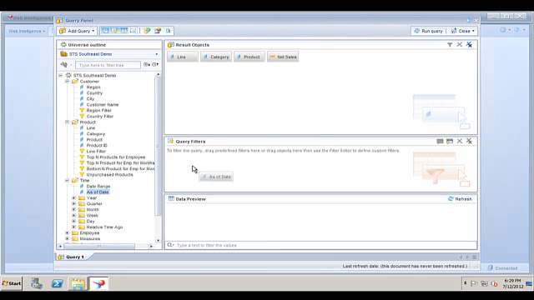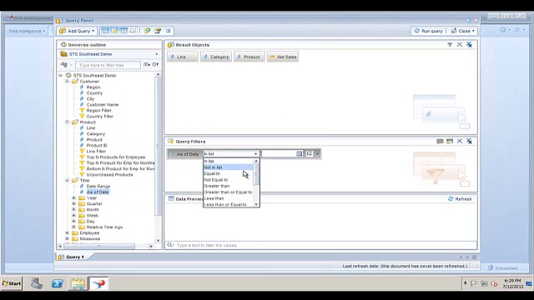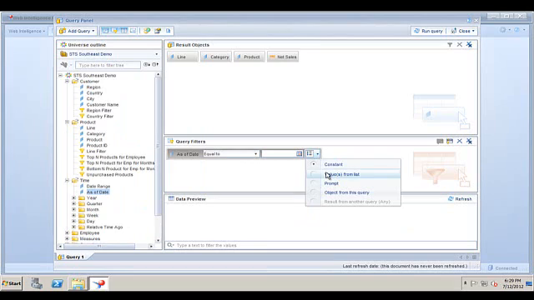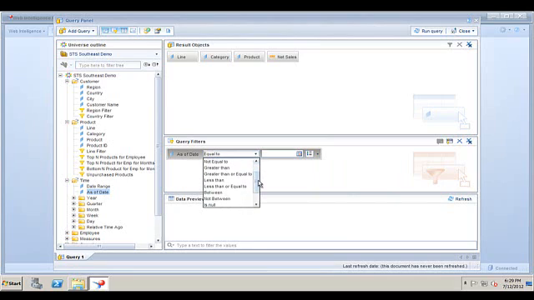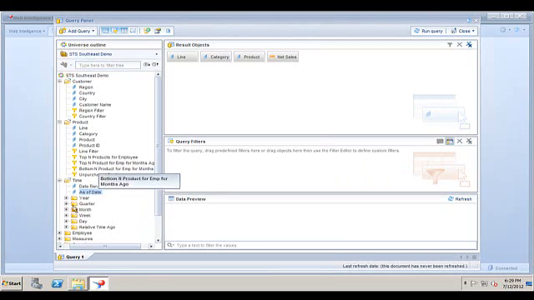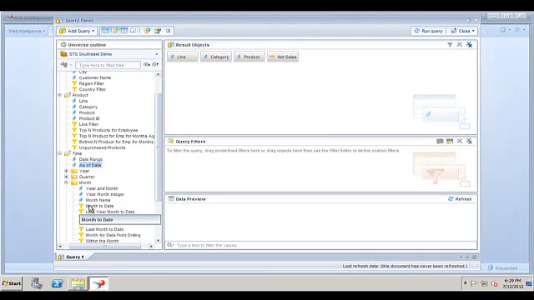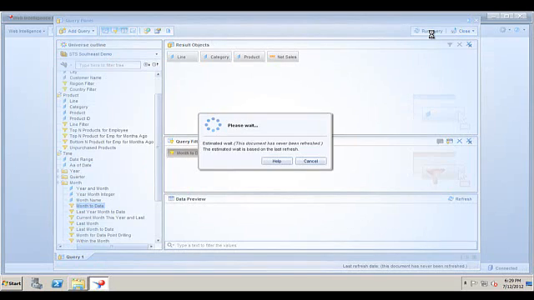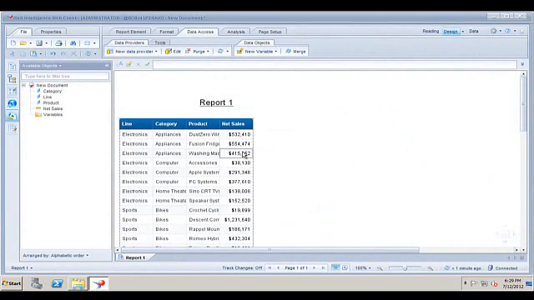Now I can obviously filter, so I can say, okay, where it is equal to, and then I can choose a date, or I can say values from a prompt or values from a list. If I say prompt, then it will ask you at runtime. So if you're going to make a report so that other users can use, you would rather use a prompt, and it will always change. You can also use between. So there are different ways that you can filter. But for my example, I'm not going to use that filter. What I'm going to do is use a predefined filter. So I can say month to date. And I say run query. And there's the report we get.